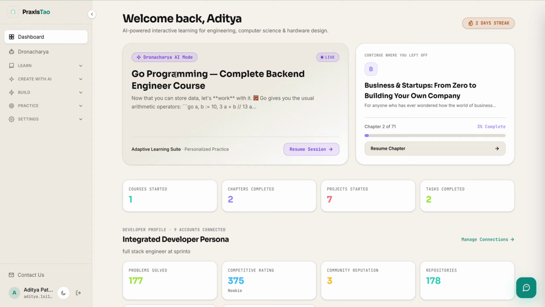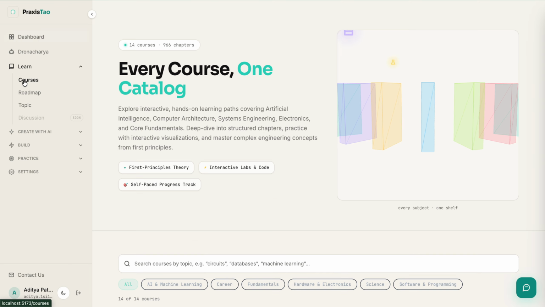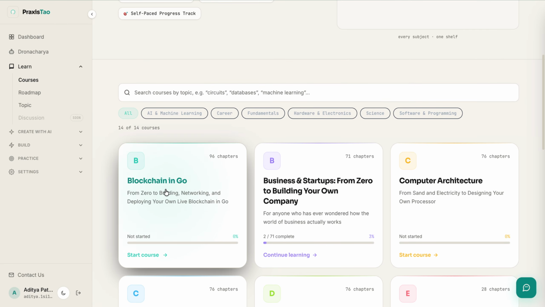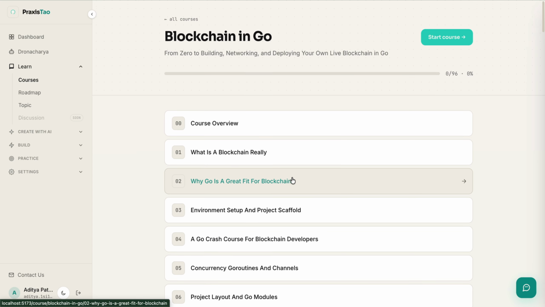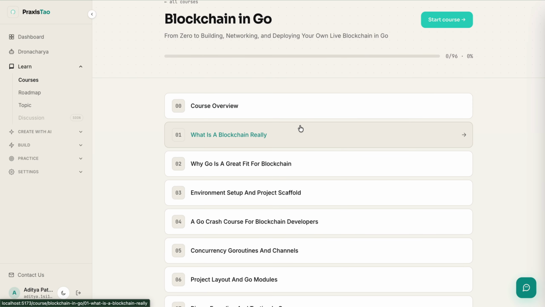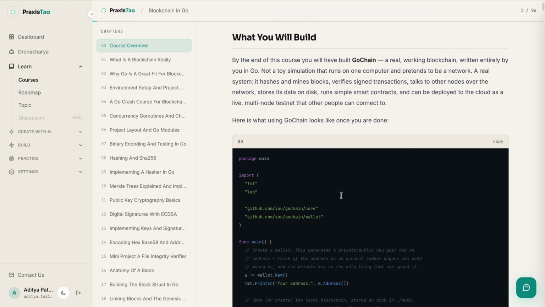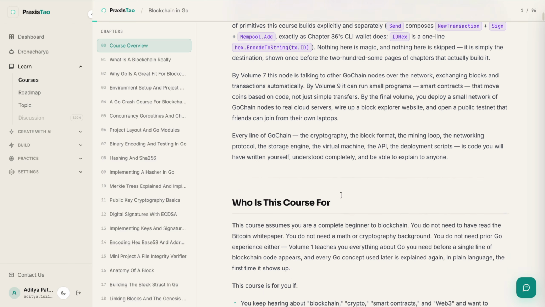But before going to Dronacharya, I will show you what we had existing till now, and how Dronacharya is different. Let me go to courses. We can just pick any of the courses. Let me select blockchain in Golang, and what we can see is this course comprises around 96 chapters, and each chapter is written in a manner where any learner can just read through it, understand it, and get a better understanding of it.